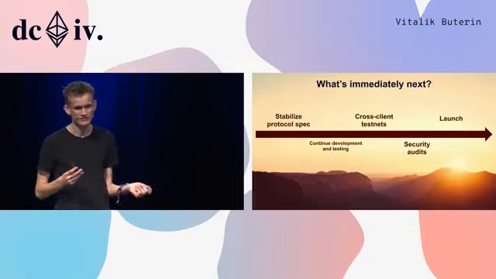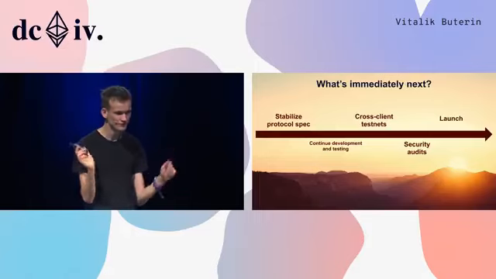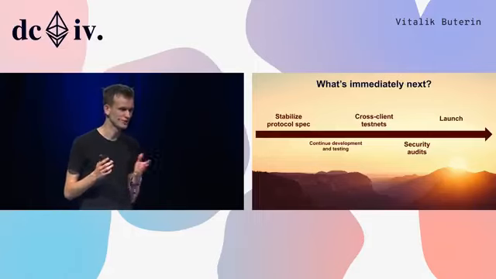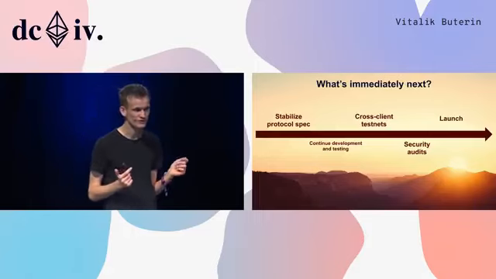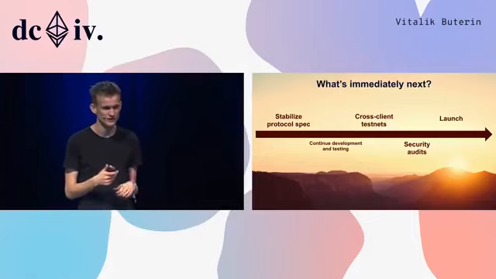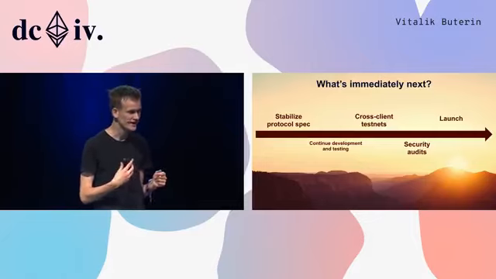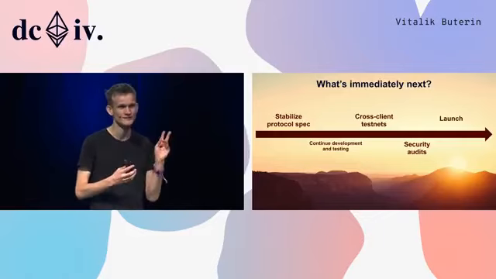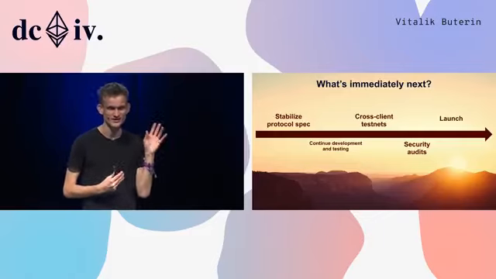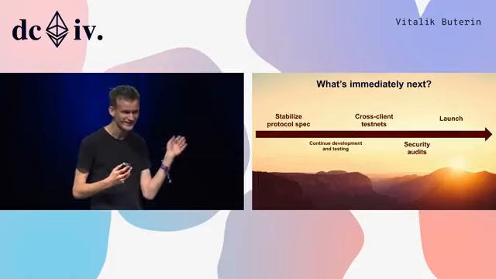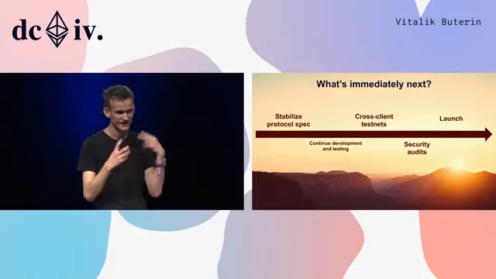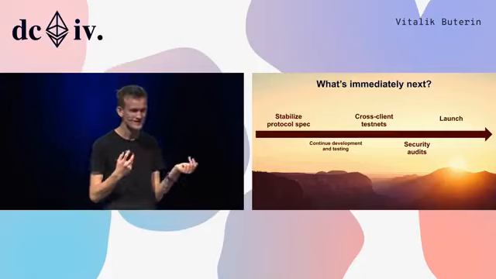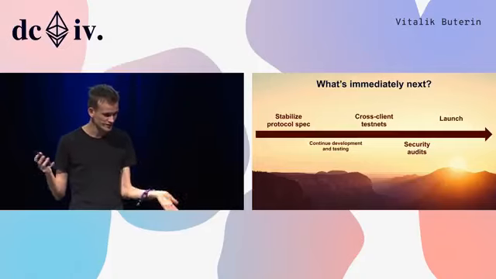Now, what's next immediately? What happens before the big launch? Well, first of all, stabilizing the protocol spec. For those who have been watching, it's at github.com/ethereum/ETH2.0, spec, tree, master, specs, beacon chain MD, something like that. The spec has been moving fairly quickly, but it will stabilize fairly soon.